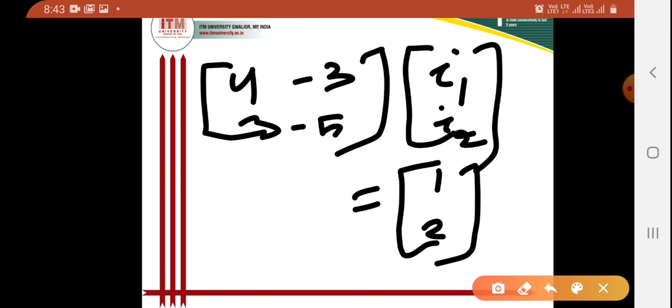So this is the matrix form of the equations which are given in the question.